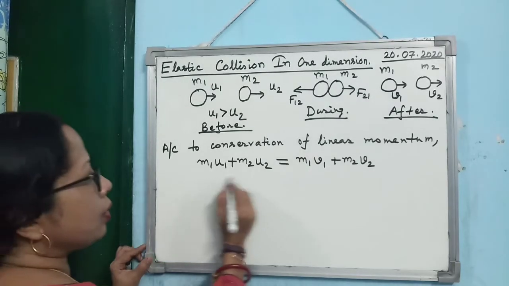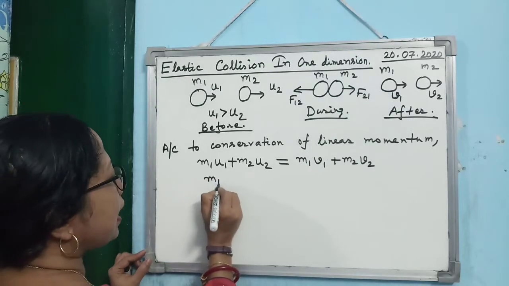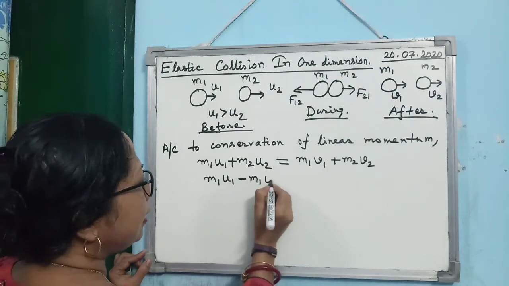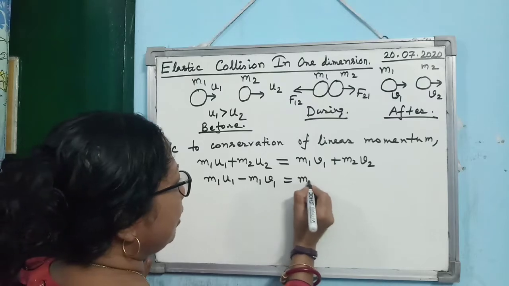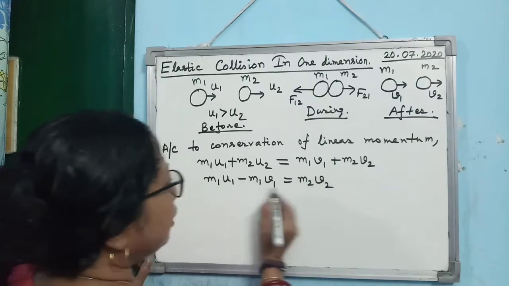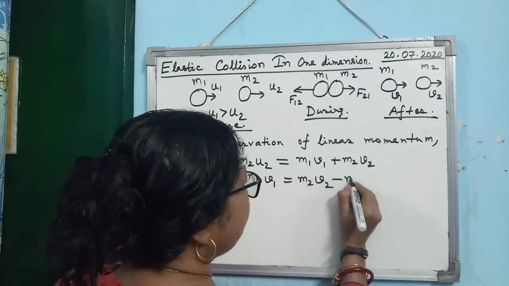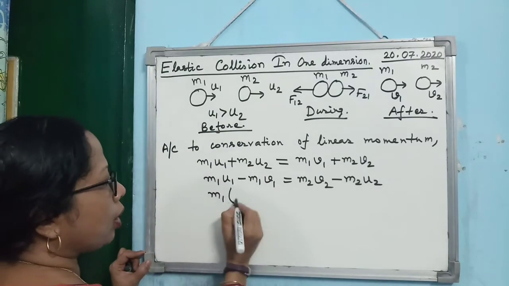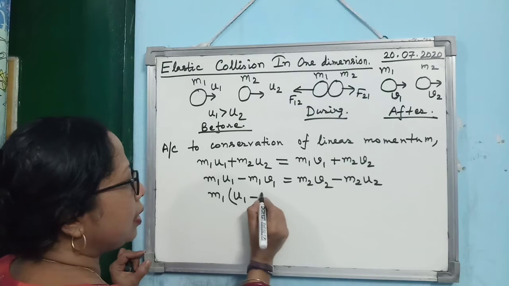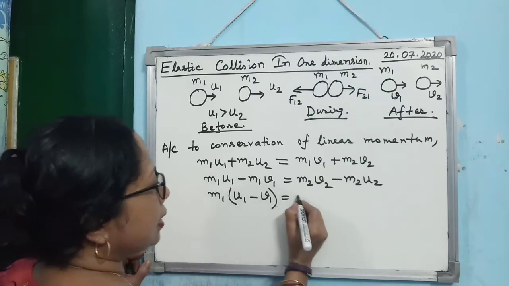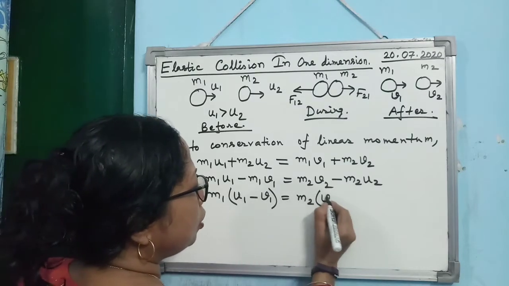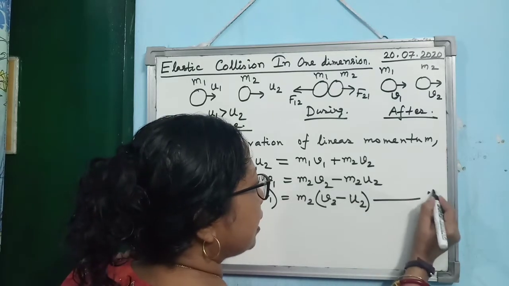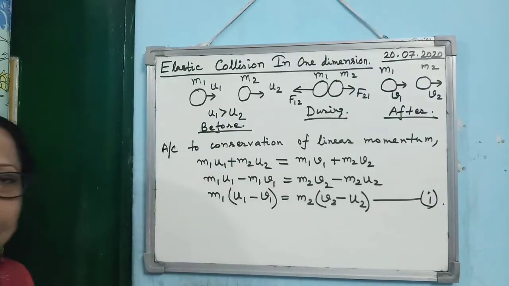Alright, now you can do this. You just take the terms having u1 together, and take the terms having m1 together and the terms having m2 together. So you see, you can take m1 common, you are having u1 minus v1, and here you are getting m2 into v2 minus u2. So this is equation number 1 we have got.